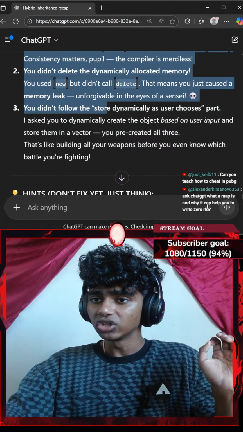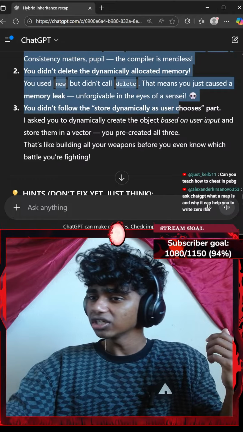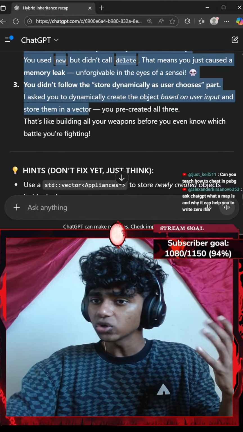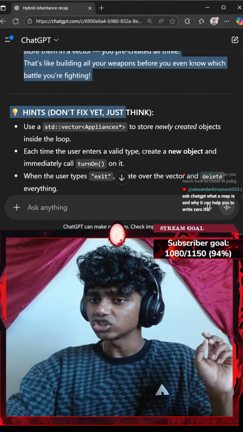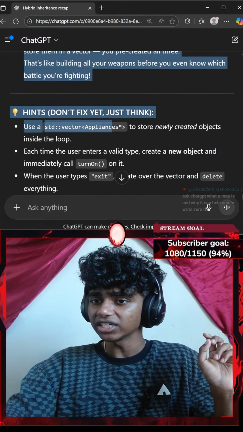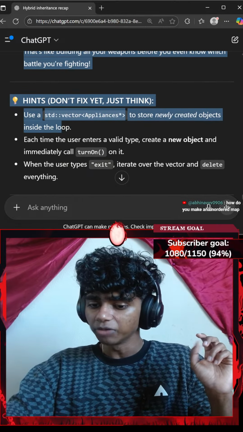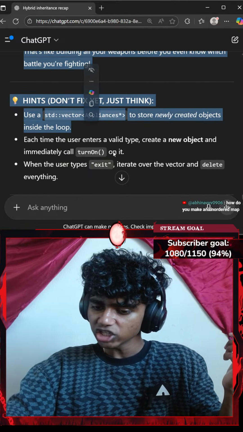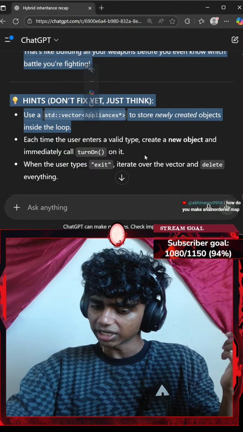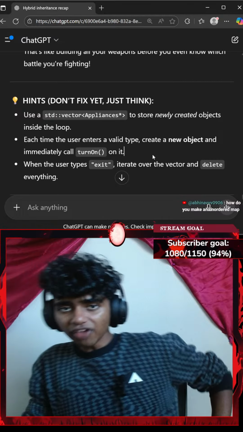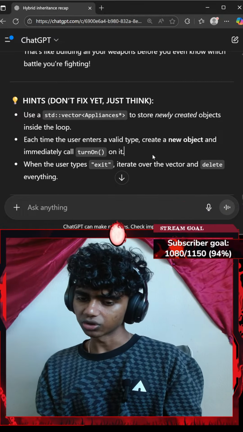Memory leaks. You didn't store dynamically the user choices, which I asked you to do. Store them in a vector. Hints, don't fix just yet. Use a standard vector of appliances to store newly created objects inside the loop. Ask ChatGPT what a map is and why it can help you write zero ifs. Honestly, I think I do have that in my roadmap. I might actually start that soon.